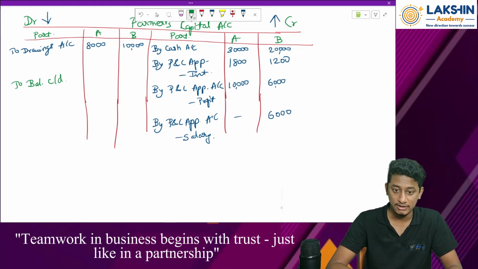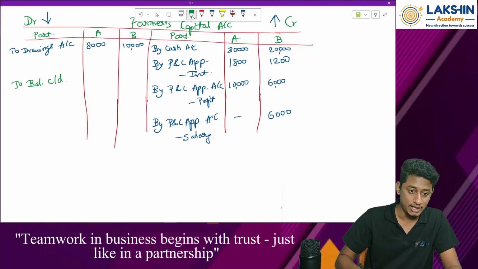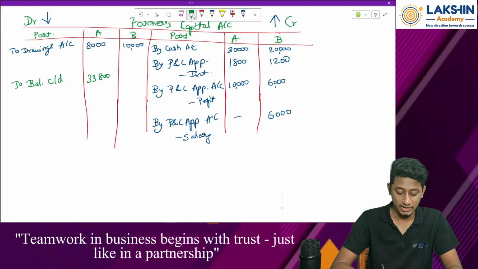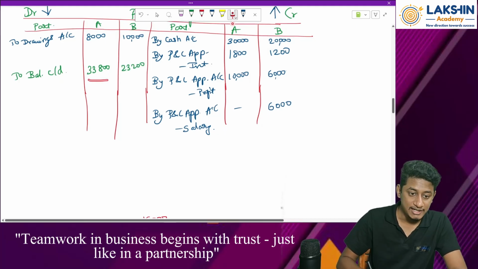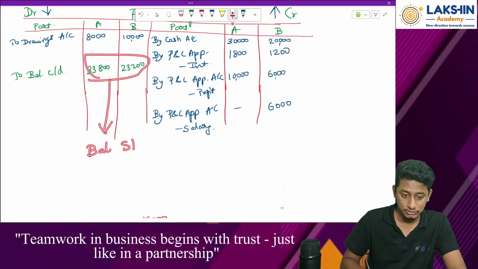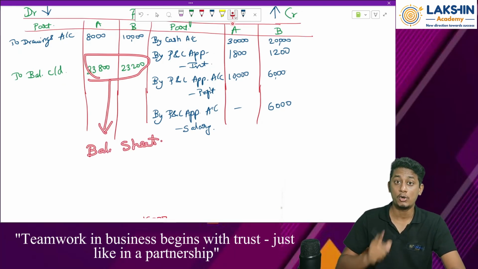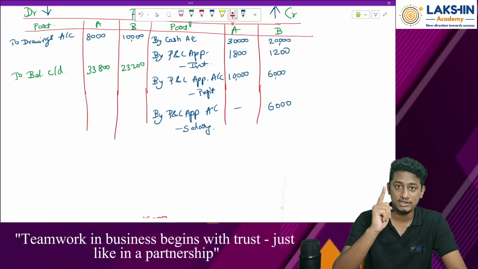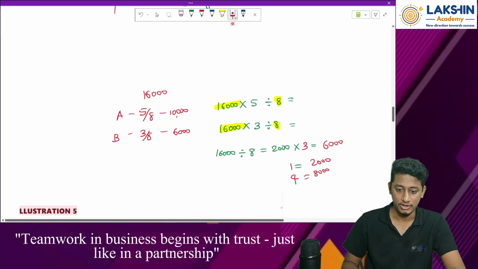So 30,000 plus 1,800 plus 10,000 minus 8,000 will be rupees 33,800. 20,000 plus 1,200 plus 6,000 minus 10,000 will be 23,200. So where will this balance be carried forward to? This balance will be carried forward to the balance sheet as the closing balance of capitals. Clear? Okay. Now going ahead.